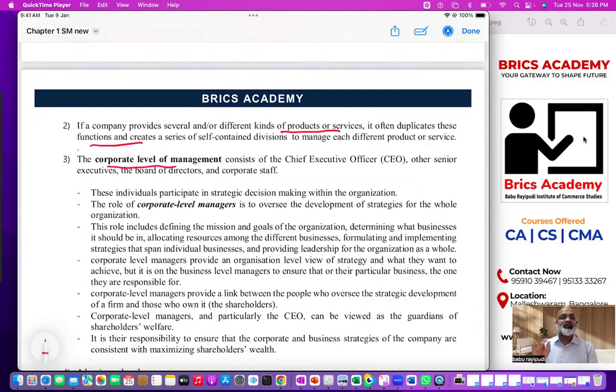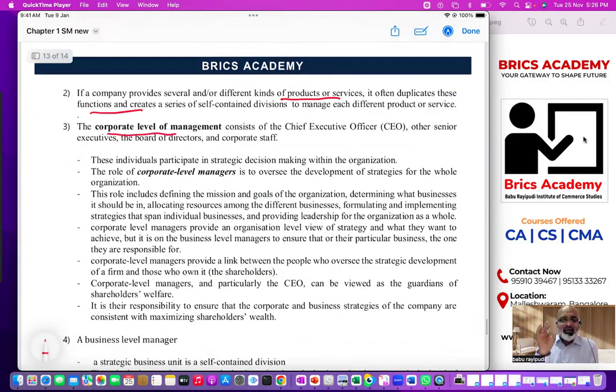In today's class, let us understand clearly who exactly formulates strategies. There are 3 levels. What are those levels? Corporate level managers will formulate strategies for the entire organization. Common sense would apply. He will decide the business. He will mobilize the resources. He will decide expansion. He will decide growth. He will decide new markets. He will decide new businesses, etc., etc.